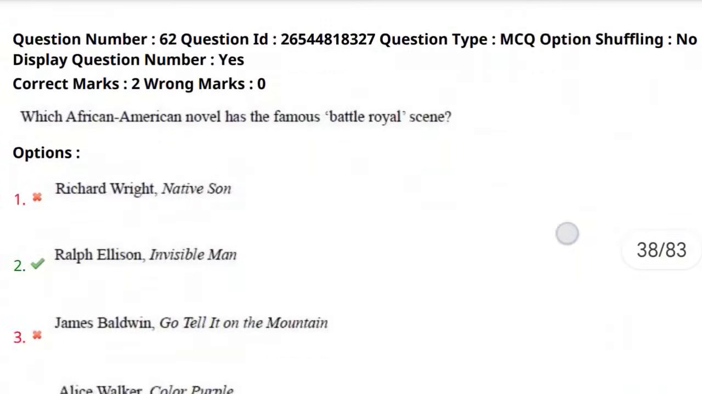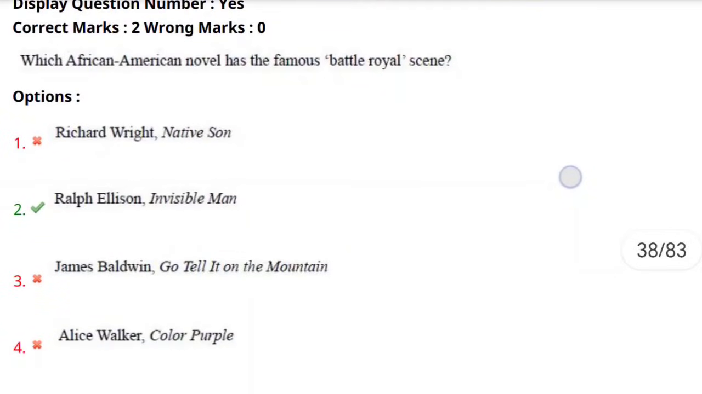The 62nd question: which African American novel has the famous battle royal scene? Here they are asking us to find a novel of African American origin which has the famous battle royal scene. The options are Richard Wright's Native Son, Ralph Ellison's Invisible Man, James Baldwin's Go Tell It on the Mountain, and Alice Walker's The Color Purple. The answer is Ralph Ellison's Invisible Man.